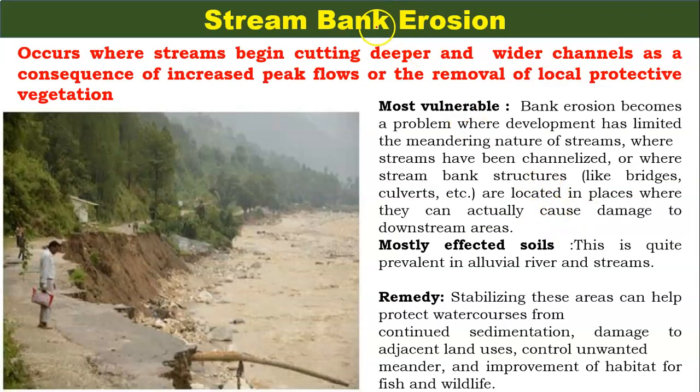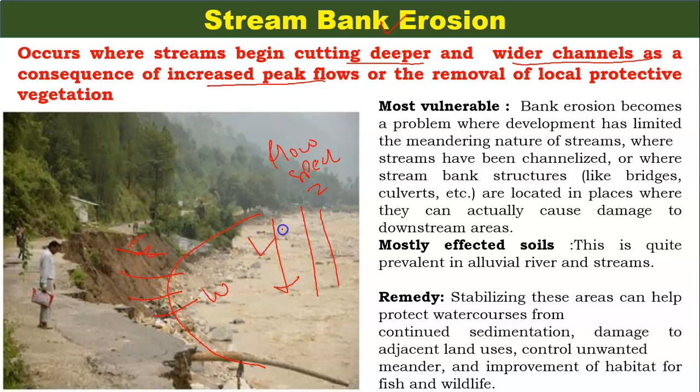Now what about stream bank erosion? It occurs when a stream begins cutting a deeper and wider channel as a consequence of increased peak flow. You can easily see here that if a river is flowing in this direction and the flow or speed of the water increases, then it will take some soil from this area with it. So the soil is removed from this area and taken away by the flowing water.